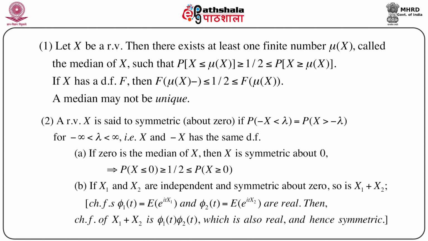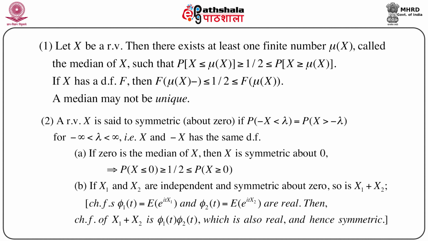Second observation: a random variable X is said to be symmetric. Let me consider, without loss of generality, that it is symmetric about 0 if probability of minus X less than lambda equals probability of X greater than minus lambda, for lambda finite, that is minus infinity less than lambda less than infinity. This immediately implies that X and minus X have the same distribution function. So we call a random variable X symmetric about 0 if X and minus X have the same distribution function.